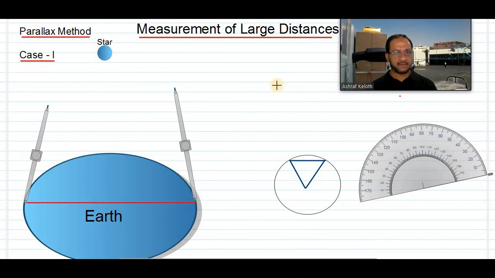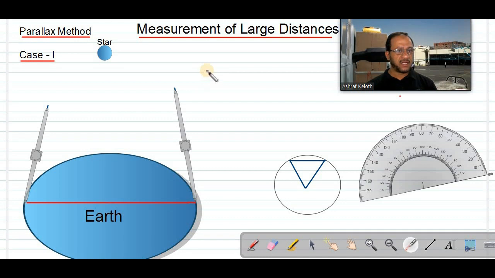Today's topic is a very interesting one and also very important. We are going to the next topic, that is measurement of large distances. We have to discuss 4 different methods for measuring large distances indirectly. The first method is the parallax method.